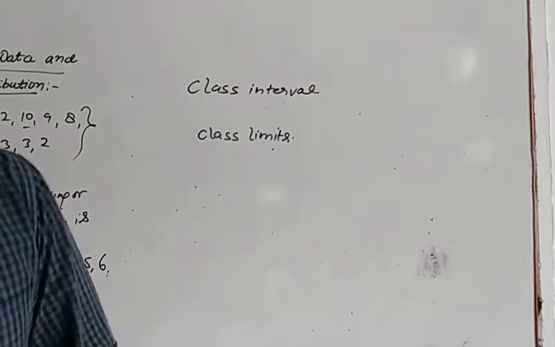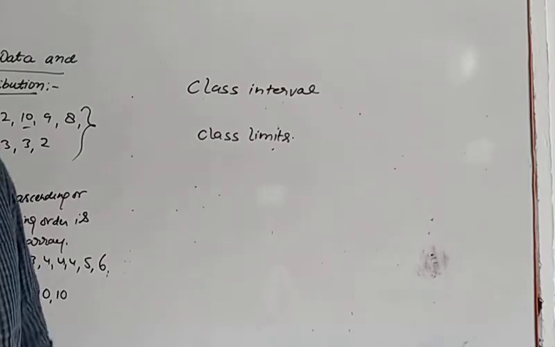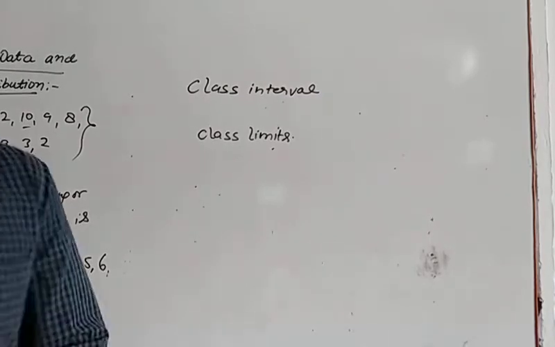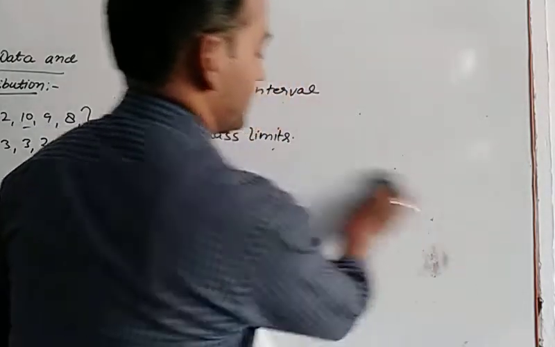If the data is written in array form, we get the smallest number in the given data and the highest number in the given data. So class interval we obtain by writing the difference between them. Let us see one example.